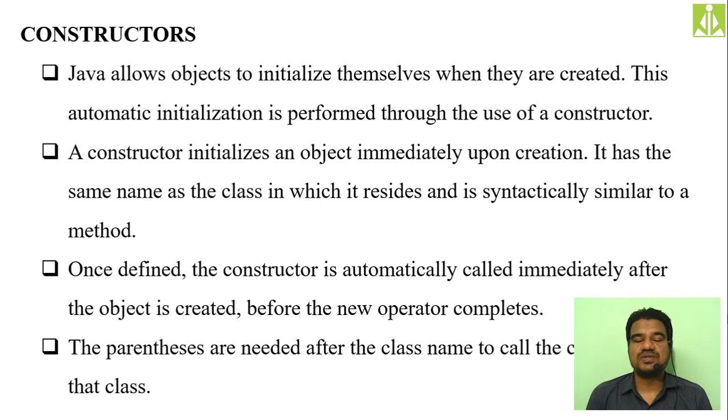It is purely used to initialize the object. It is purely used to allocate the memory for an object. Remember this one. So the parentheses are needed after the class name to call the constructor for that class. Already I told you we need to put the parentheses, and when you are calling the constructor, you need the semicolon as well. When you are defining the constructor, no need to use the semicolon, but when you are calling the constructor, there is a need of a semicolon at the end of the constructor call.